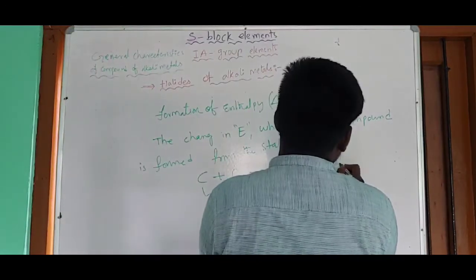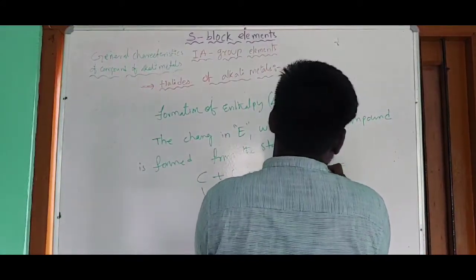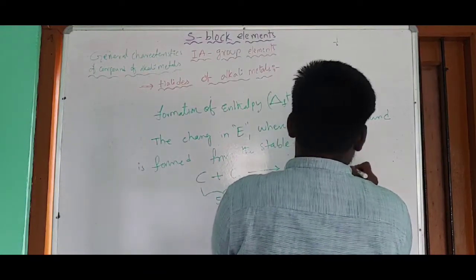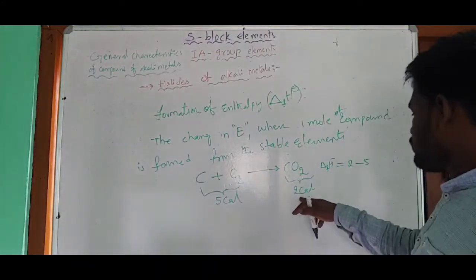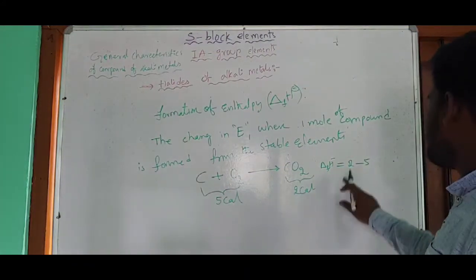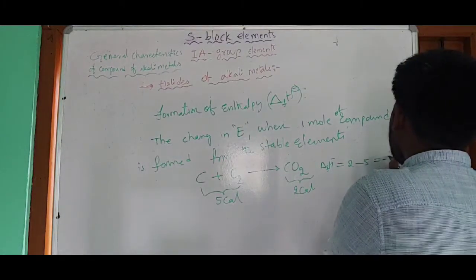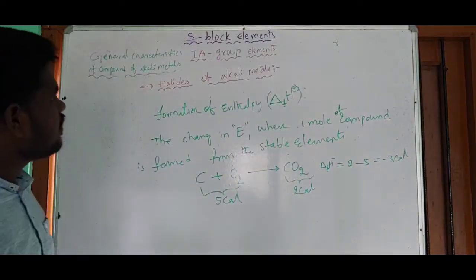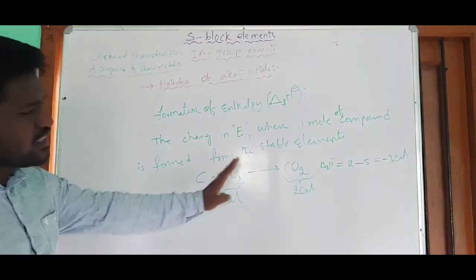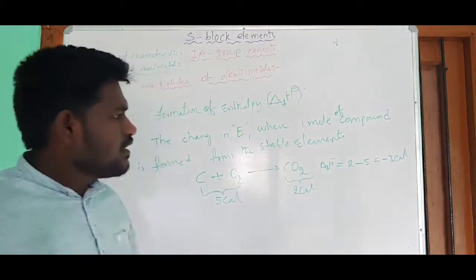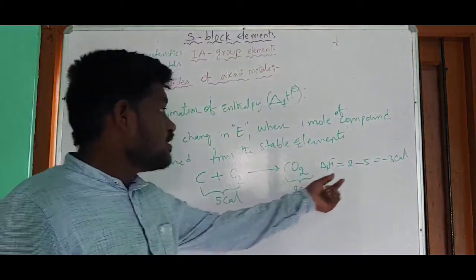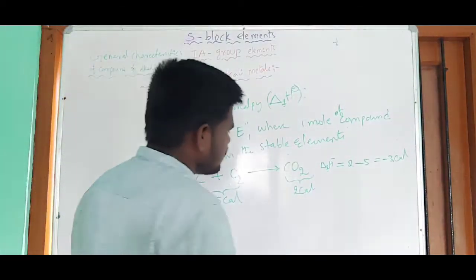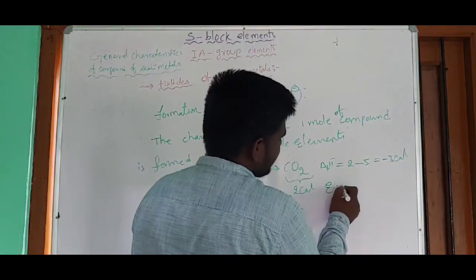The change in energy, delta f H, is equal to 2 minus 5: products energy minus reactants energy, which equals minus 3 calories. So the enthalpy of formation for this reaction is minus 3 calories. Here minus represents that this much energy is liberated in this reaction. It means it is an exothermic reaction.